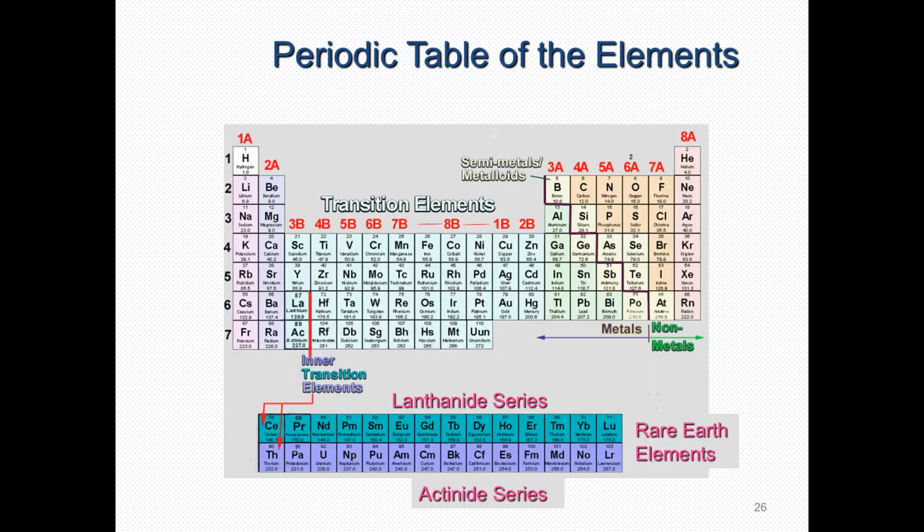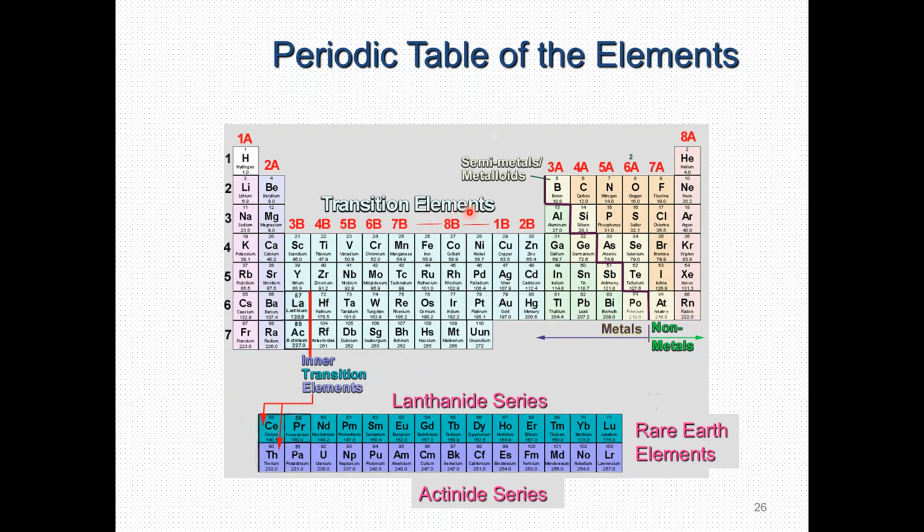So here you can see the periodic table of the elements, and this is the arrangement. You can see it has different series. In the middle, these are called the transition elements: 1B, 2B, 3B, 4B, 5B, 6B, 7B.